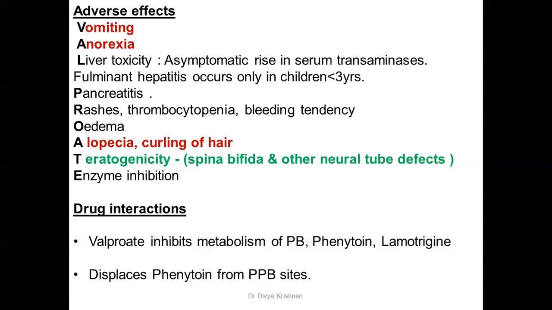So as undergraduate medical students, when you say teratogenicity, it will always be impressive if you say the type of teratogenicity. Often I see people just saying teratogenicity and letting it go, but that is not the thing. If you want to be a little bit better off as a student, you should also be interested in what kind of teratogenicity it is causing. So this drug causes spina bifida and other neural tube defects. It is an enzyme inhibitor also. It's not an adverse drug reaction, but I just included that to complete this acronym, that is valproate. So it's an enzyme inhibitor also.